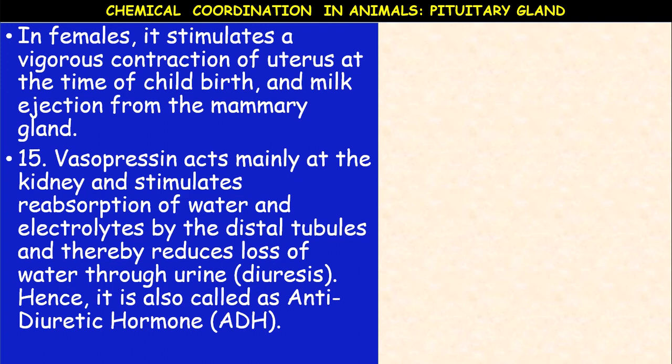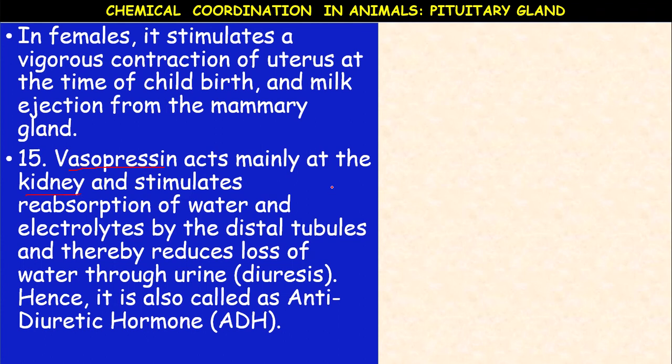Next, vasopressin. Vasopressin is also called antidiuretic hormone, ADH. The target organ of vasopressin is the kidneys.